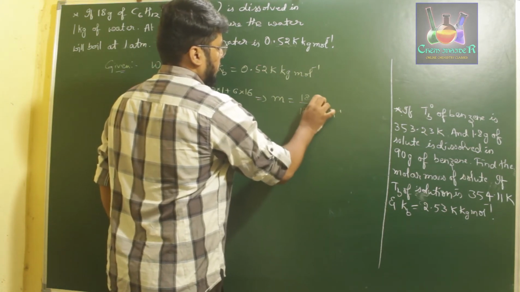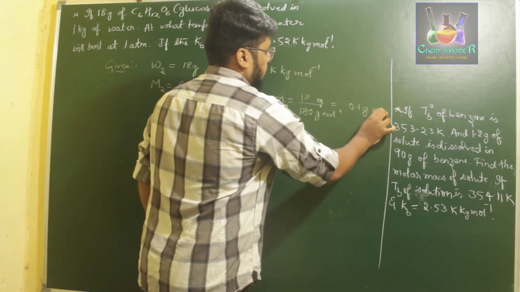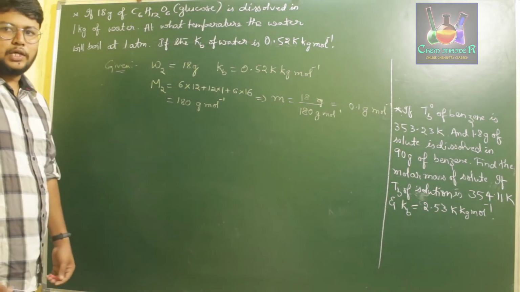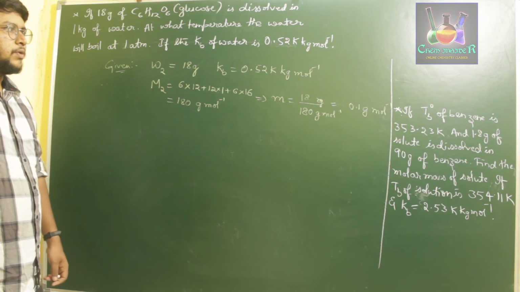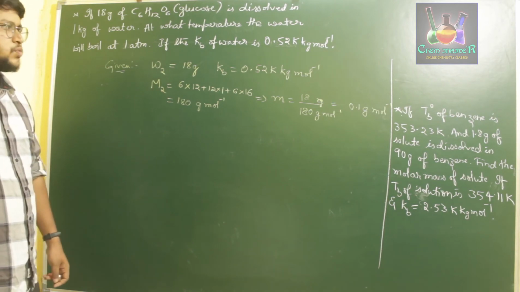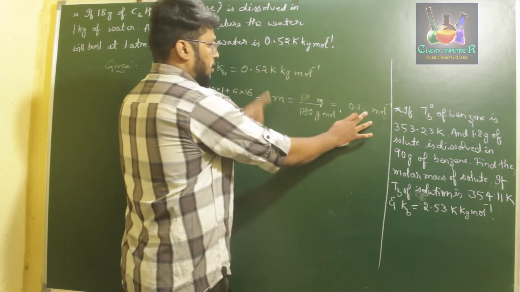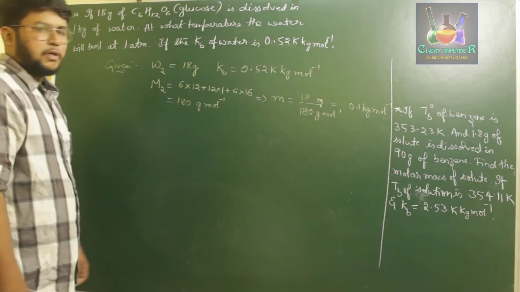18 divided by 180 gives us 0.1 grams per mole, or 0.1 kilograms per mole, it doesn't matter whichever you take. So now M is equal to 0.1 gram per mole. Since we have to take it in the form of kg, you can take kg again, because the ebullioscopic constant is given in kgs. So 0.1 kg per mole.